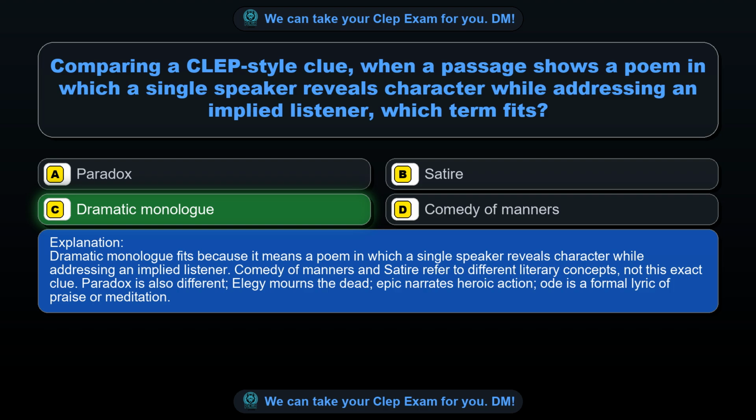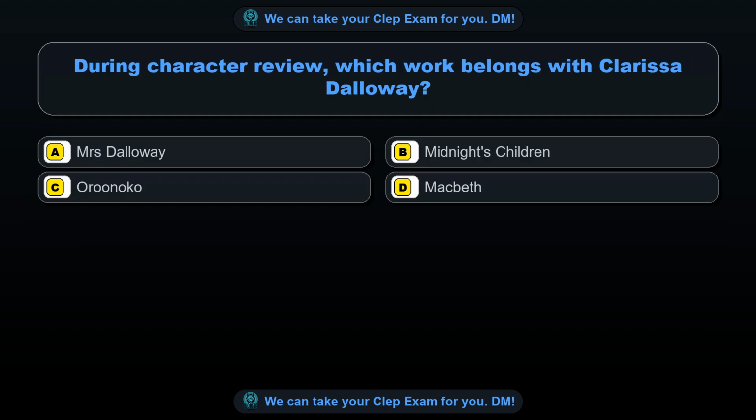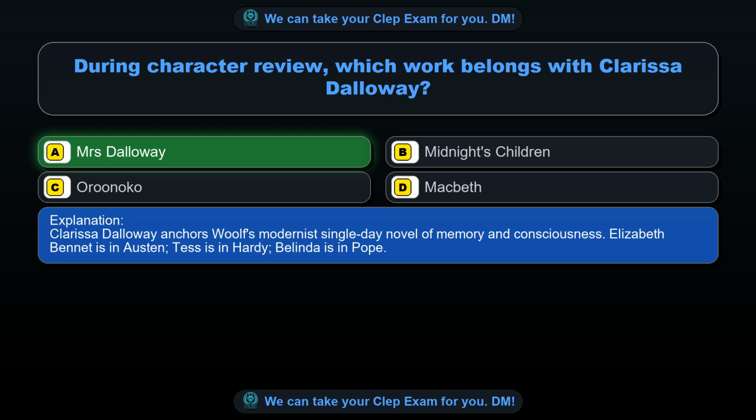Question 66. During character review, which work belongs with Clarissa Dalloway? Option A, Mrs. Dalloway. Option B, Midnight's Children. Option C, Orinoco. Option D, Macbeth. The correct answer is option A, Mrs. Dalloway. Clarissa Dalloway anchors Woolf's modernist single-day novel of memory and consciousness. Elizabeth Bennet is in Austen, Tess is in Hardy, Belinda is in Pulp.